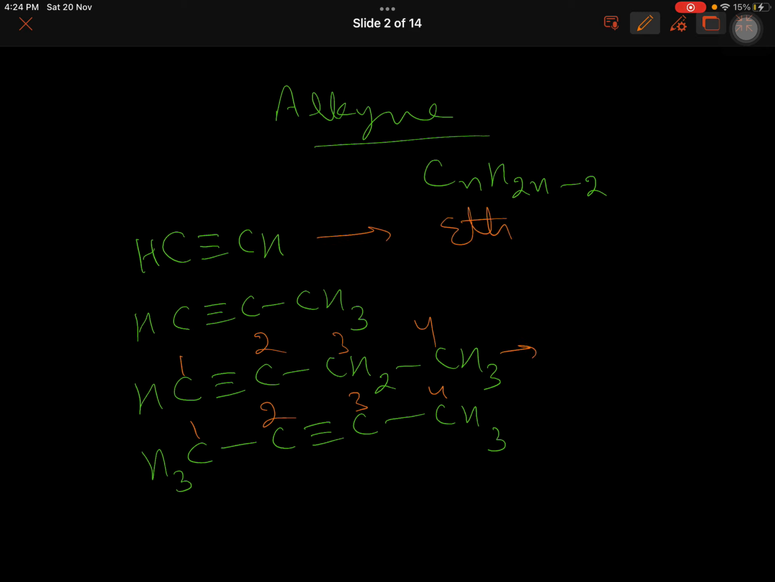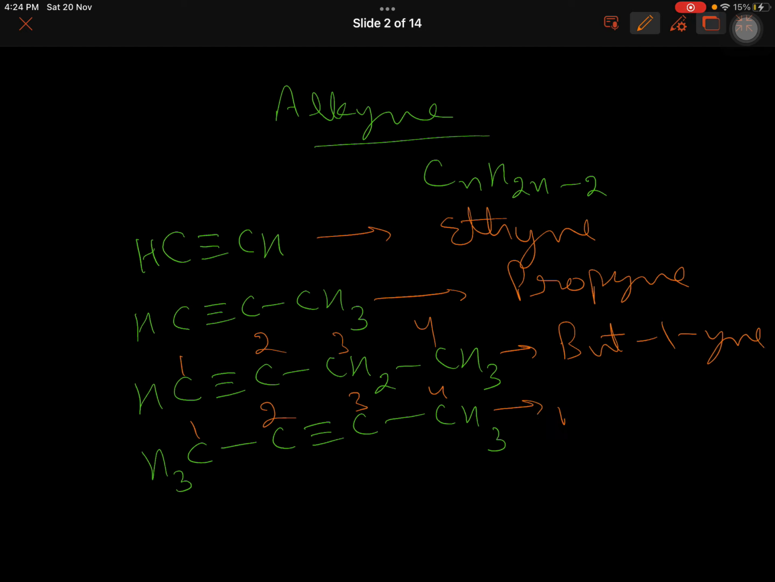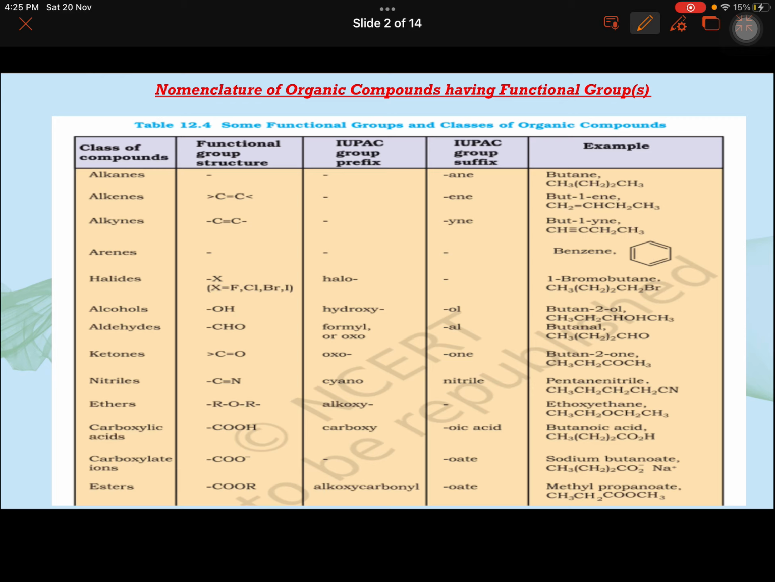Eth for the 2 carbons, and then yne, propyne. Then you have but-1-yne, and this is an isomer of the upper one, but-2-yne. And for other examples, you will consider exactly the same rules as we have done for the double bond alkene. Now let us start with the functional groups.